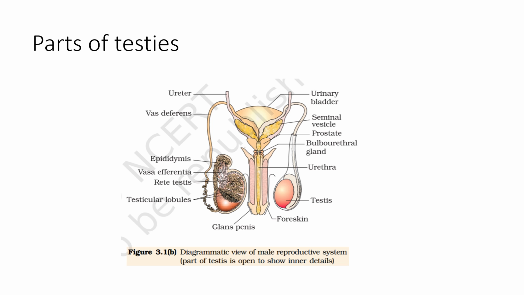Next part is vas deferens. Vas deferens emerges from the cauda epididymis on each side, leaves the scrotal sac and enters the abdominal cavity through the inguinal canal. The vas deferens loops over the urinary bladder, where it is joined by a duct from the seminal vesicles to form the ejaculatory duct. Next are the ejaculatory duct, urethra, and then penis, all the structures shown in the diagram.